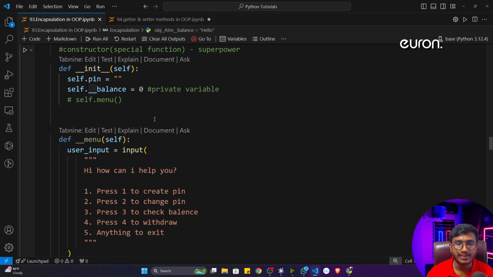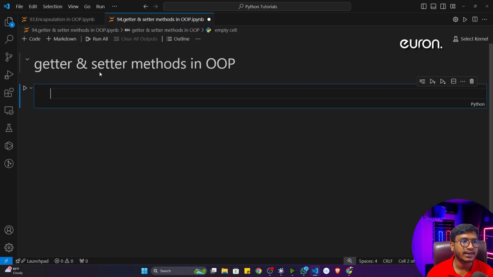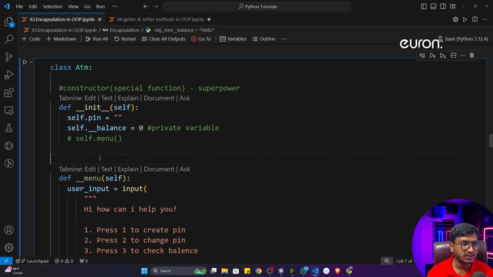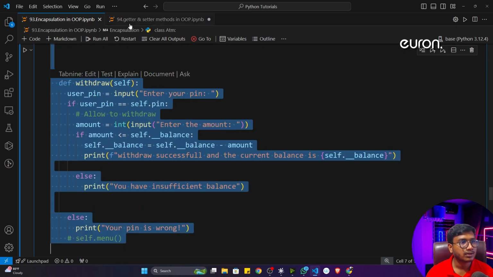That time, how will I let my junior developer make changes inside that? For this we'll be using something called getter and setter methods inside OOP. So how do we write the getter and setter methods? For this I'm going to copy the same example.